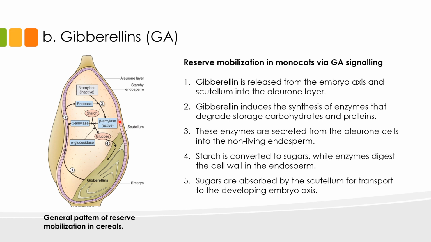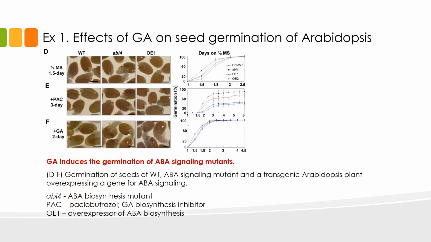GA induces the synthesis of these enzymes in the aleurone layer, which are then transported to the endosperm. These enzymes include proteases, amylases, and glucosidases. Once released into the endosperm, the enzymes degrade starch into sugars, which are then absorbed by the scutellum and then transported back to the developing embryo axis.